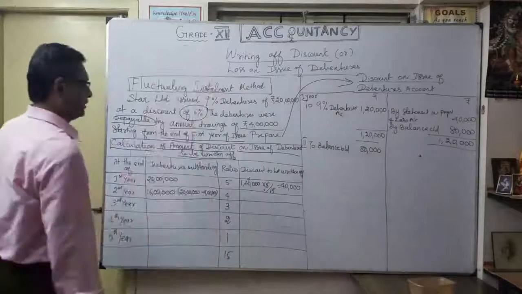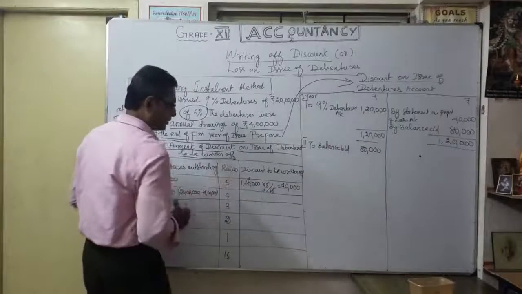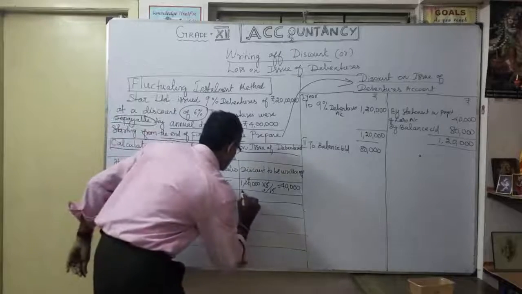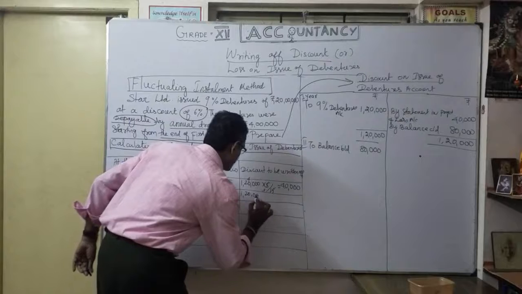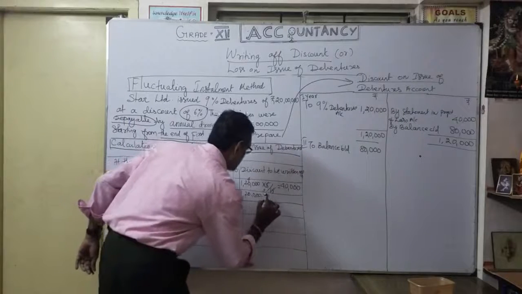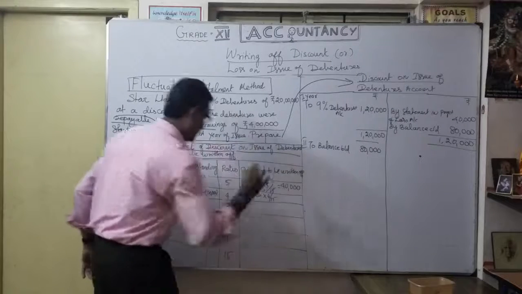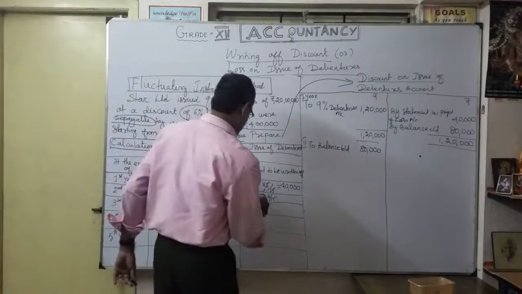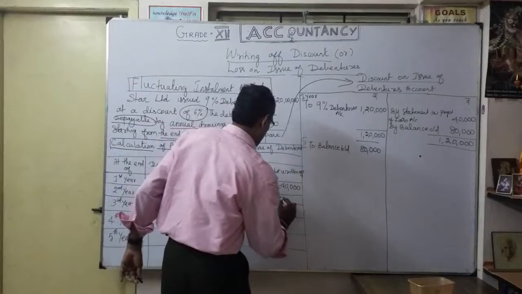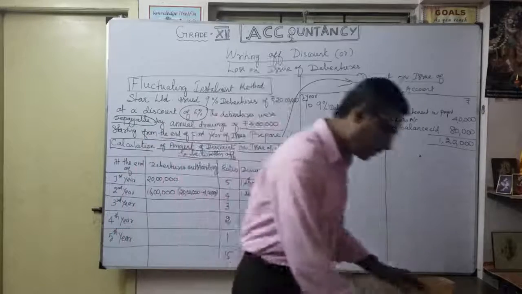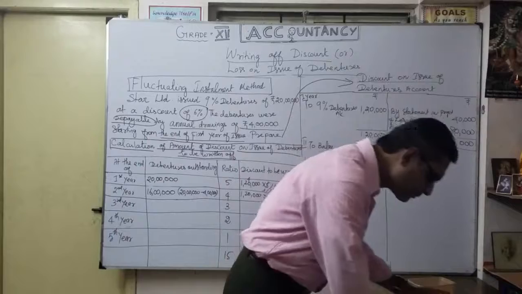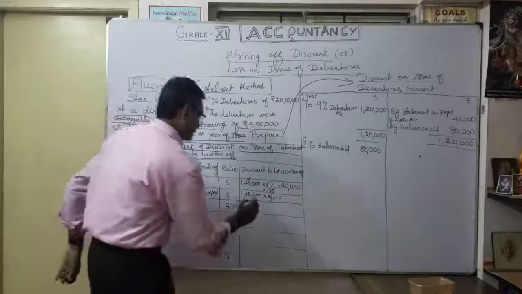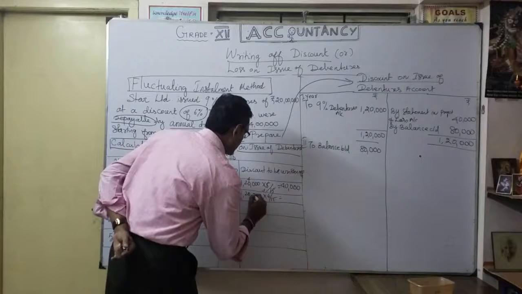Then again, discount is to be written off. So in the second year, how much am I going to write off? 1,20,000 into 4 divided by 15. So how much will you get on simplification? Once you simplify, you will get around 32,000.